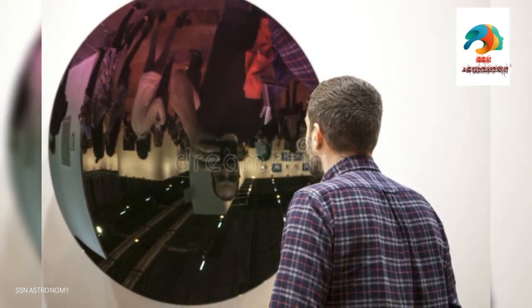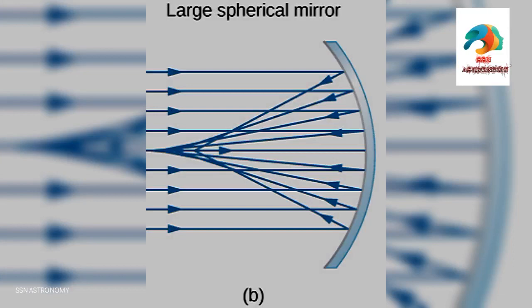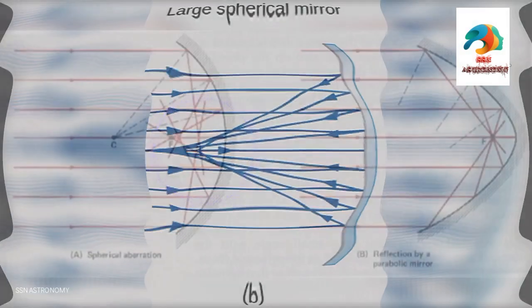magnified image. The basic difference between the concave mirror and the parabolic mirror is that the parabolic mirror focuses all the light rays in an incoming collimated light beam to a diffraction-limited spot. On the other hand, the concave spherical mirror concentrates the incoming collimated light into a volume larger than the diffraction-limited spot.